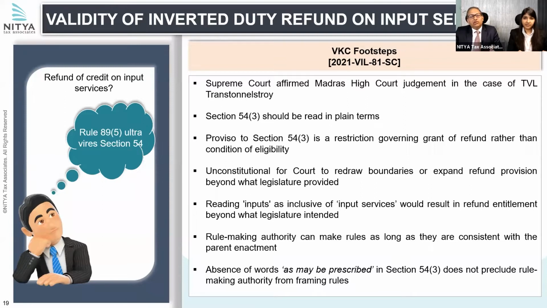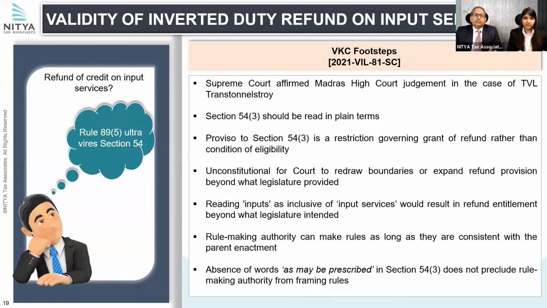However, because it is now the Supreme Court judgment that will prevail, taxpayers must look into their inverted duty structure, and they must exclude the input services while claiming refunds.